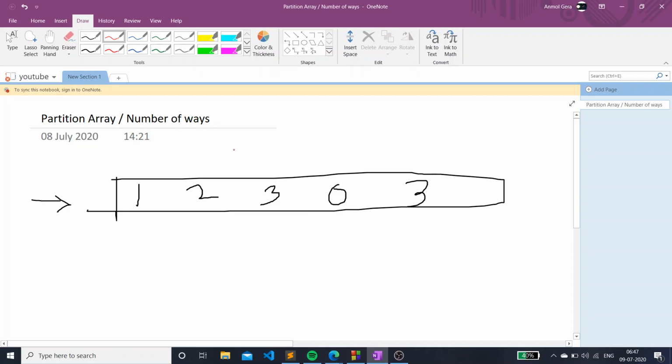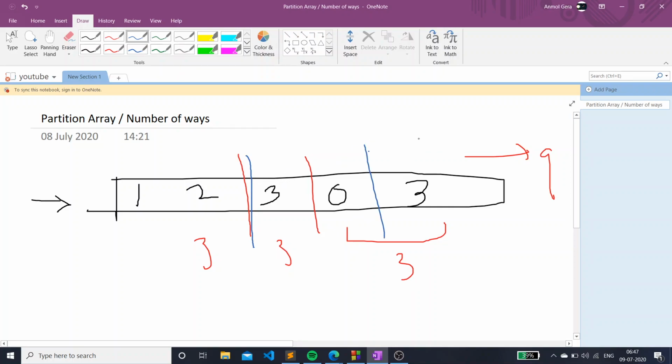Okay, so we can do this in the following ways: this, and this. Now the sum of this is 3, this is 3, this is 3, and the sum of the whole array is 9. And we can also do this. We can do this, and instead of this we can do this and the last element. Okay, so this would be 3 3 3. So basically there are two ways in which we can do this.